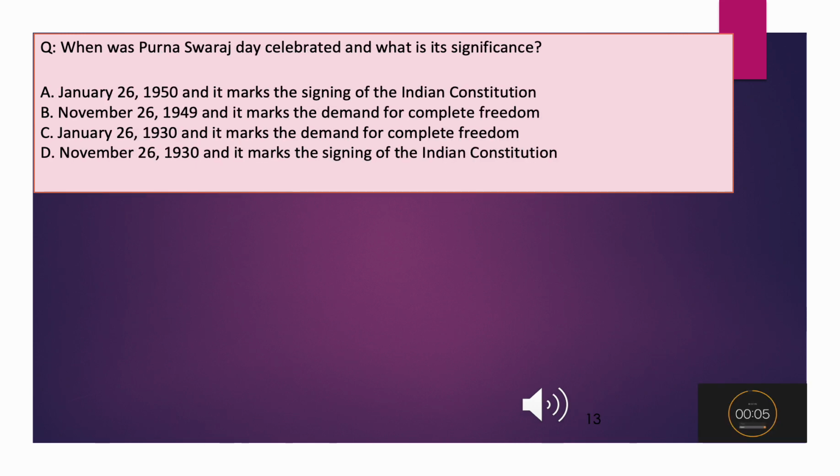When was Purna Swaraj Day celebrated and what is its significance? A. January 26, 1950 and it marks the signing of the Indian Constitution. B. November 26, 1949, and it marks the demand for complete freedom. C. January 26, 1930, and it marks the demand for complete freedom. D. November 26, 1930, and it marks the signing of the Indian Constitution.